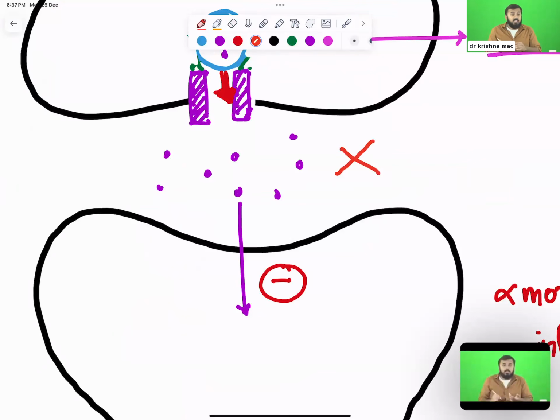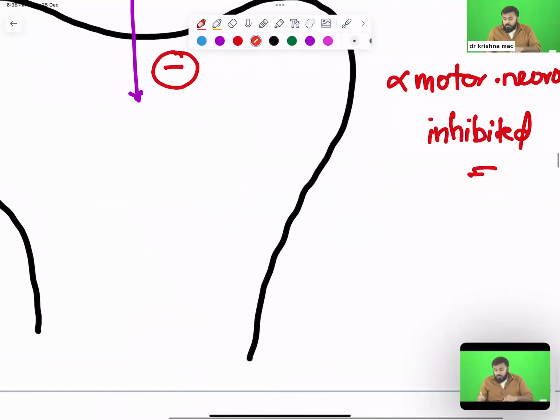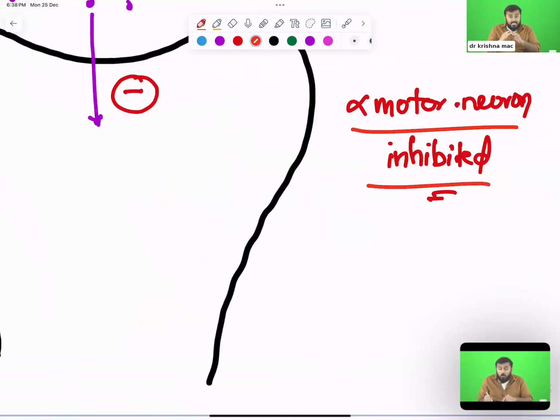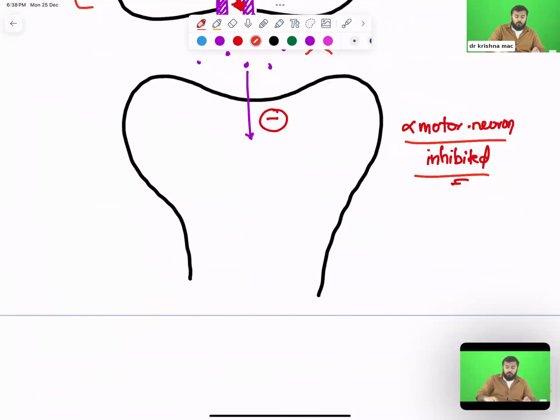GABA cannot be released. If GABA is not released, do you think this alpha motor neuron is inhibited? No. Alpha motor neuron, now what will happen? Happily, it will keep on firing 24/7. When it keeps on firing 24/7, the body will be contracted like this, and this is what is called tetanus. All of you understood the concept? Everyone? Tell me fast. Perfectly understood.